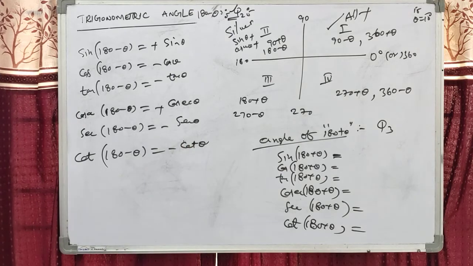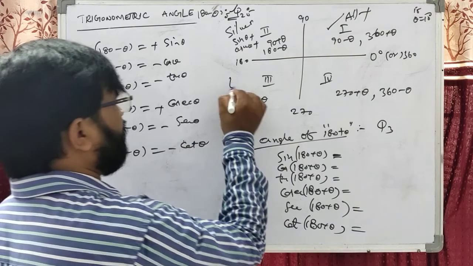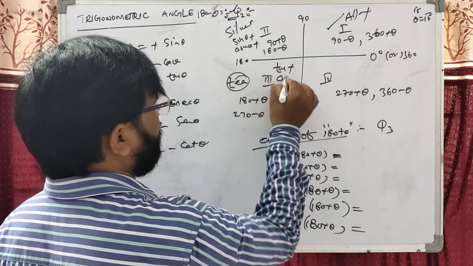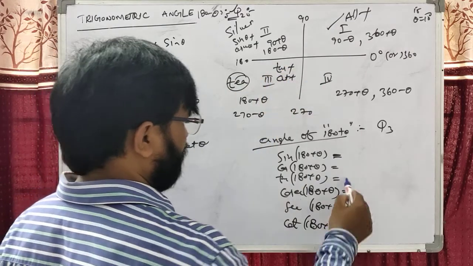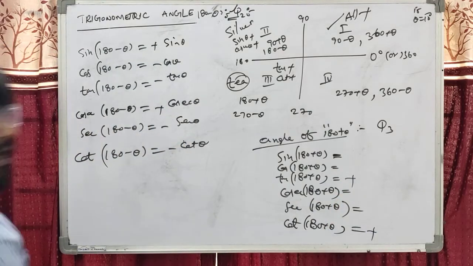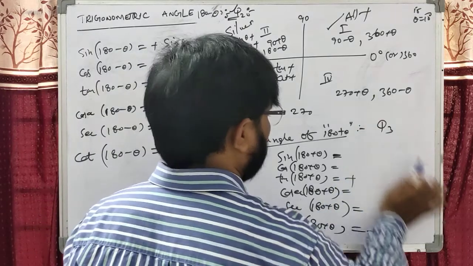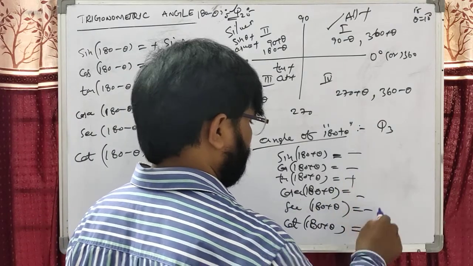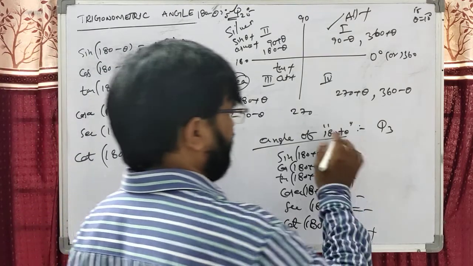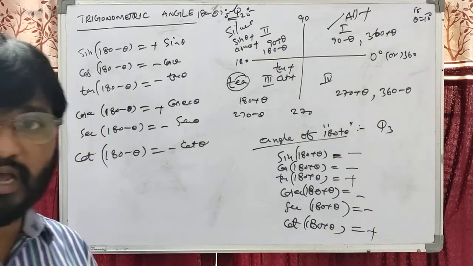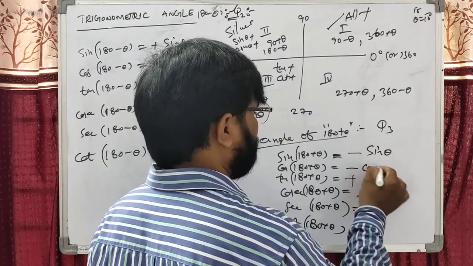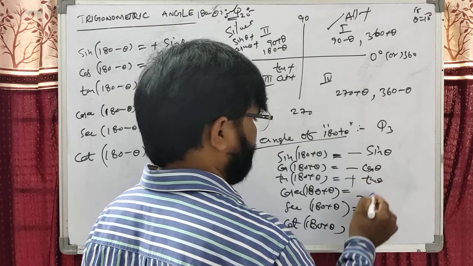So in Q3, which are positive? Tan and cot are plus in Q3. The remaining are all minus. As I already explained about the sign for the angle, either 180 plus or 180 minus, directly you can write this is sin theta, this is cos theta, this is tan theta.